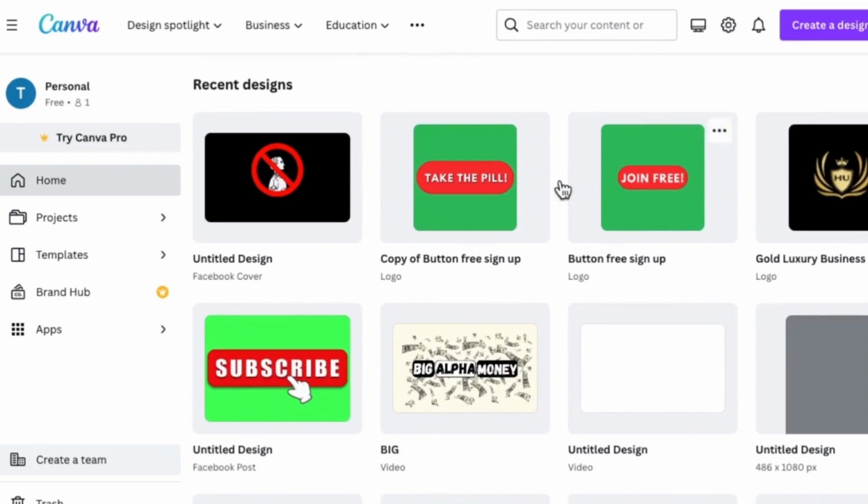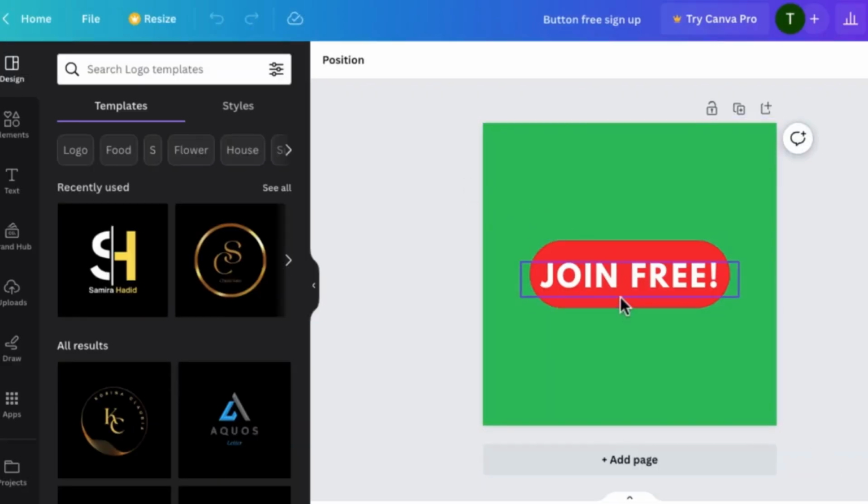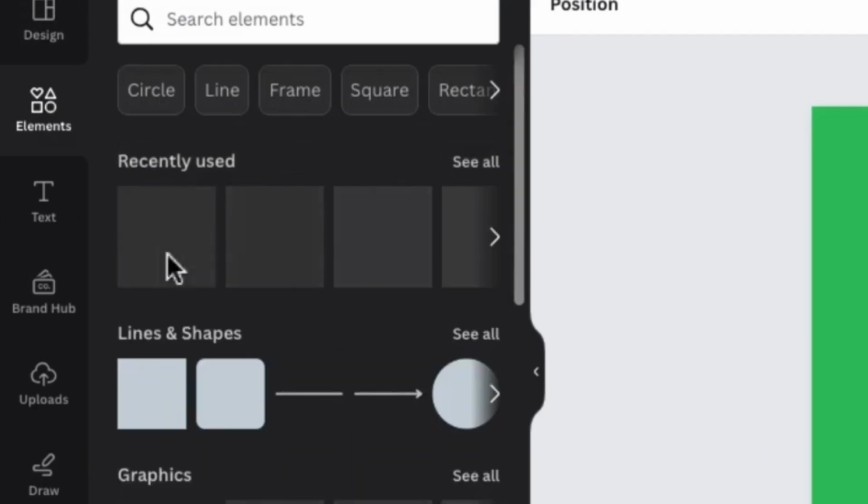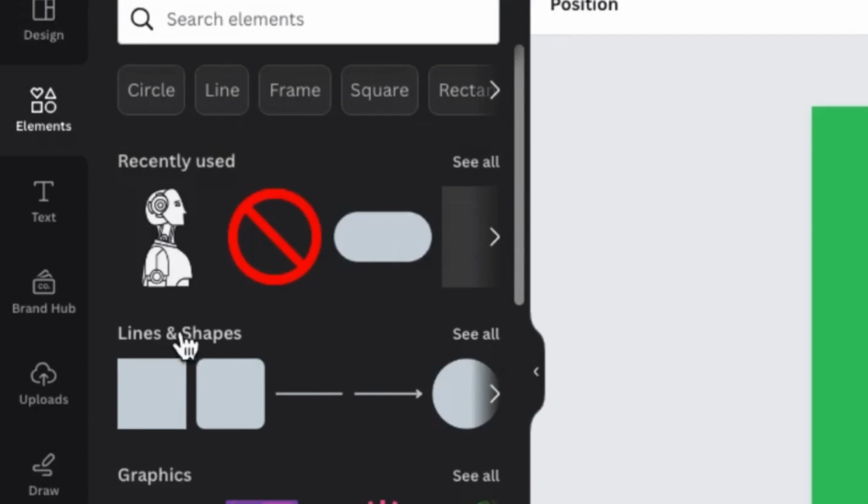So if I scroll down here, you can see these designs that I've already created, right? You can see it says a button free sign up. I'm going to click on this design that I already created, so you can see what I did right here. I just came over to where it says elements, then to where it says lines and shapes. You can see it says lines and shapes right here.